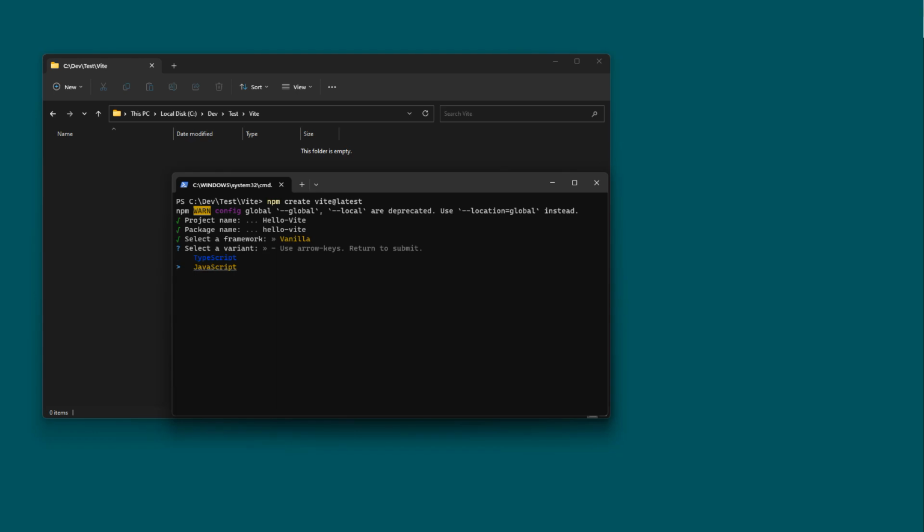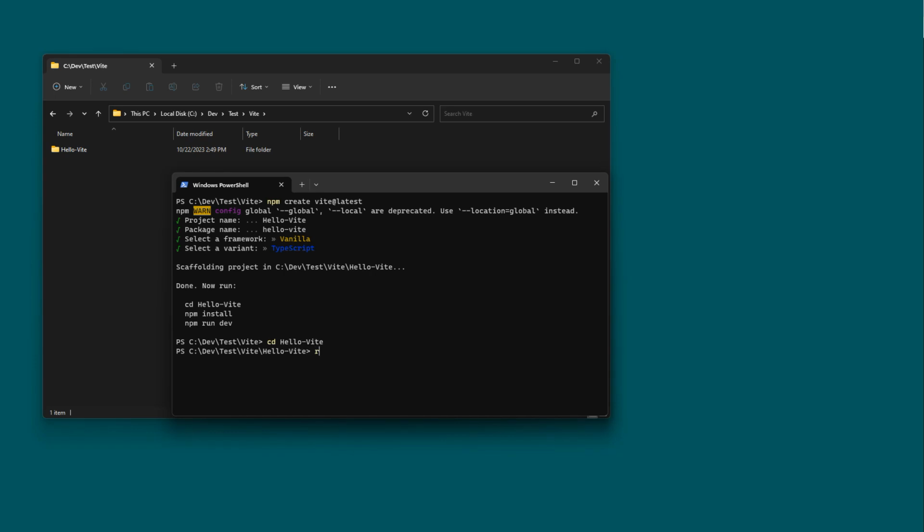And since TypeScript is so cool, we'll take that. And notice it's now said exactly what we need to do here. We're going to cd hello Vite, and then npm install, and that's going to install the dependencies. We'll let that run for a moment. And then we're going to run npm run dev.